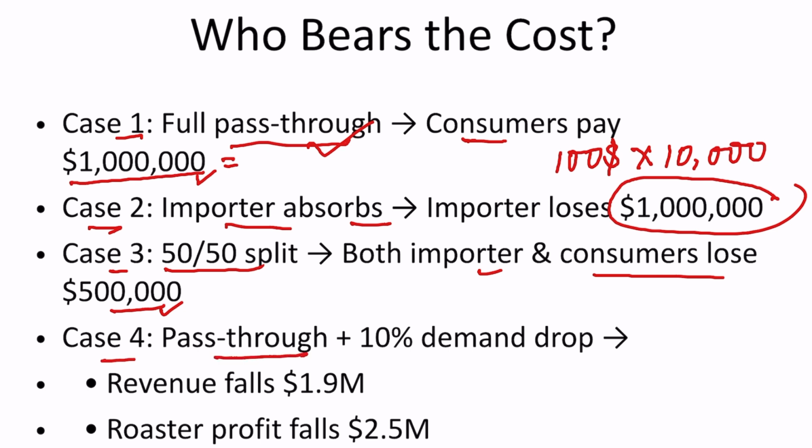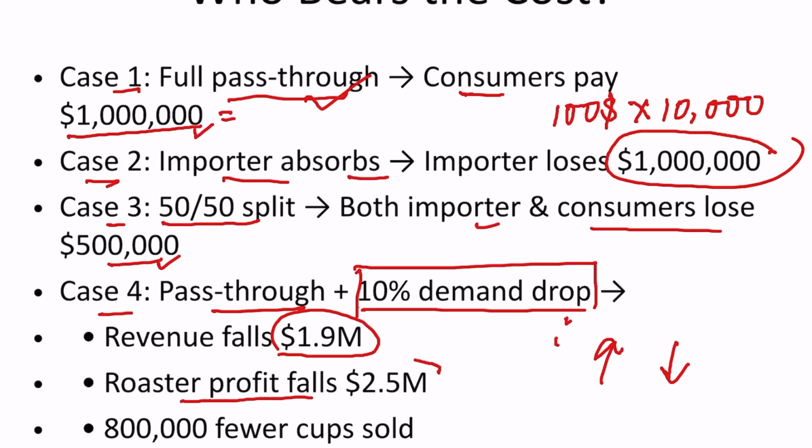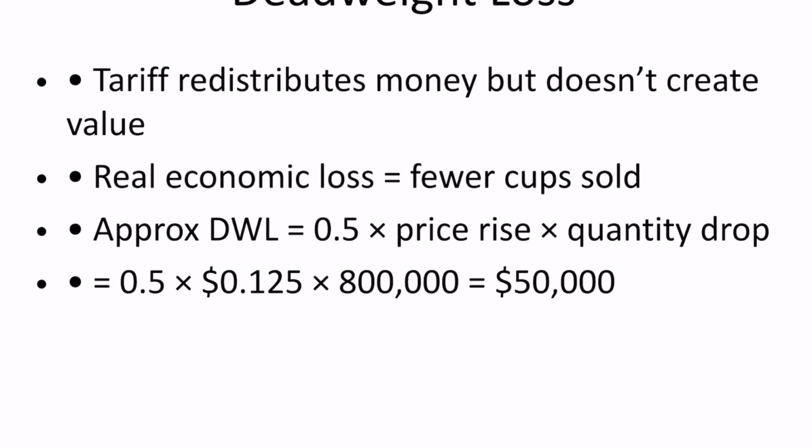And then case 4 is pass-through plus 10% demand drop. Why will there be a 10% demand drop? There is a concept called elasticity. Whenever the price rises, the demand falls. If the price of petrol rises, then demand for cars will fall. It works like this. If there is a rise in the price of coffee, the demand will drop, and assume that there is a 10% demand drop, the revenue fall will be approximately $1.9 million. Then the roaster profit will also fall and it will now be $2.5 million. That means 800,000 fewer cups will be sold.